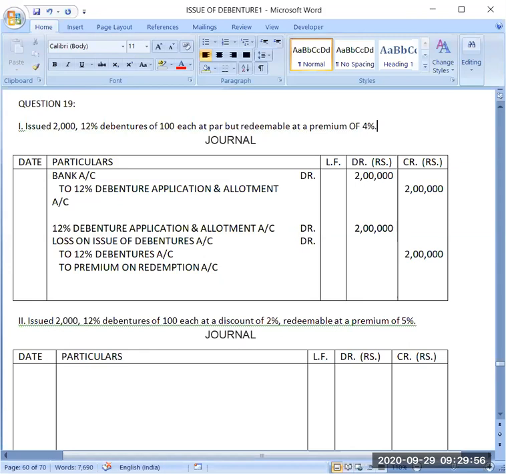Percentage will always be calculated on the face value, whether it is of interest, of discount, or of premium. Now 4% premium is there, so 4 rupees per debenture. So 2000 debentures are there, so loss on issue of debentures will be 8000, and premium on redemption will also be 8000.